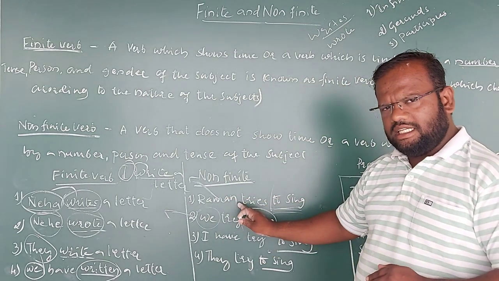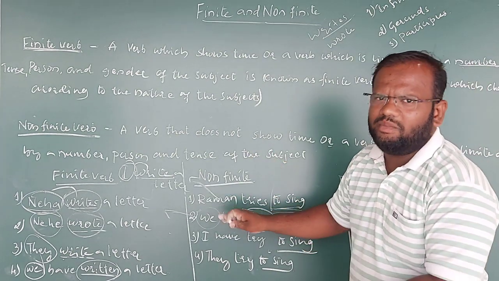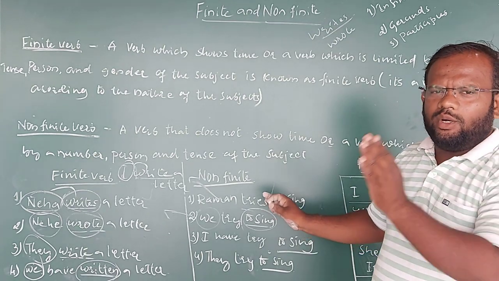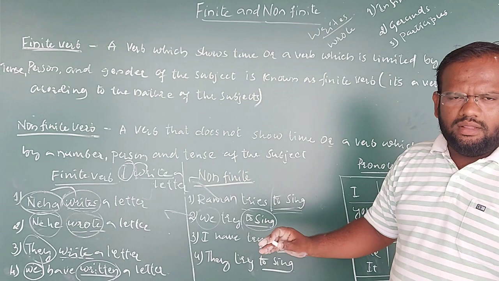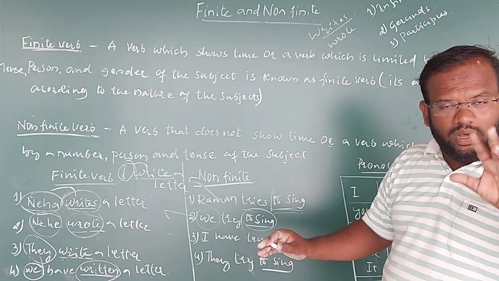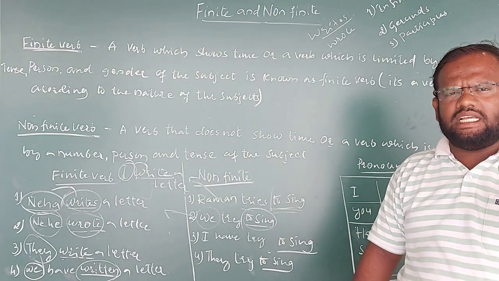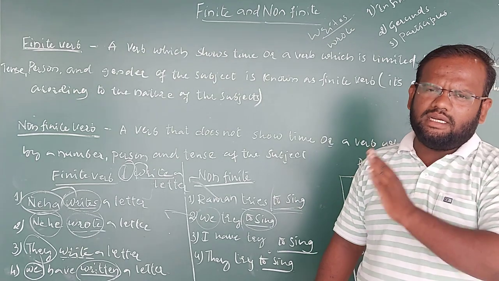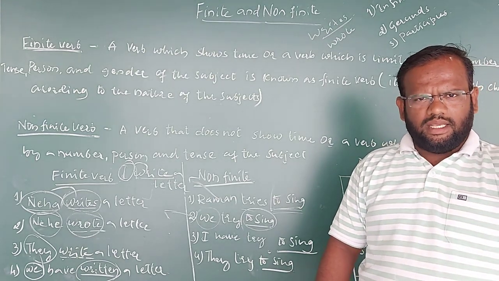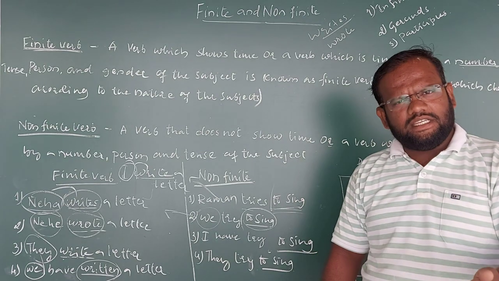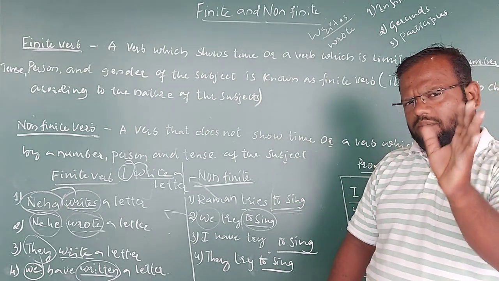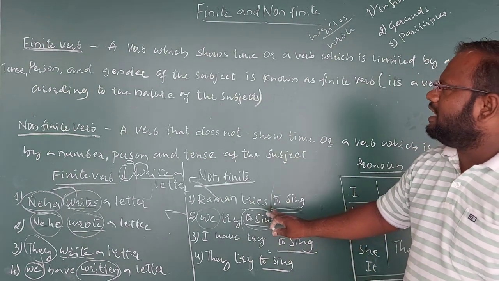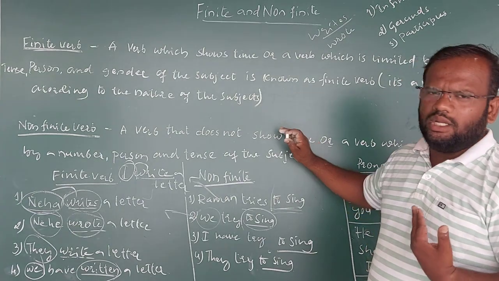So when the subject is changing, if the verb is changing by that time, it is finite. When the subject is changing, the verb is not at all changing, it is remaining constant. I am going to market, it is constant only. Then again, we are going to market, constant only. Subjects are changing, you can find it. Instead of I, we have used they are going to market, subject has changed, but it remains the same. See, we went to market, tense has changed, subject has changed, but the verb will remain the same itself. Such kinds of verbs we can call non-finite verbs.